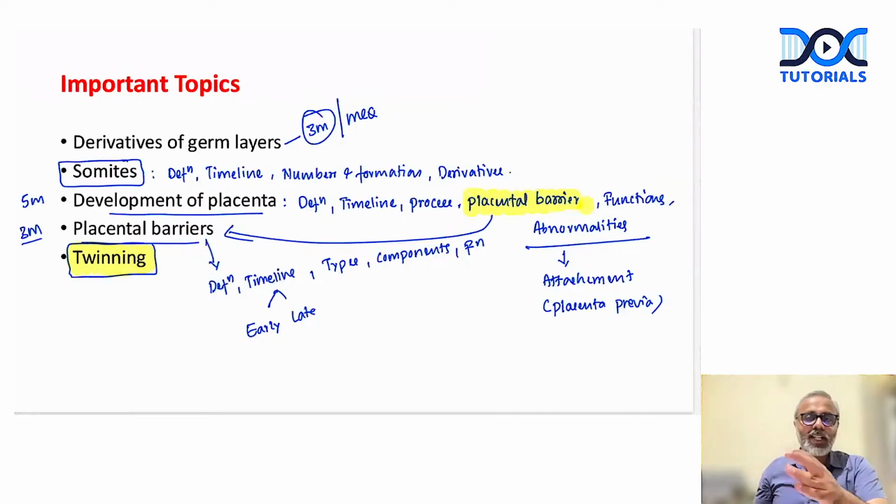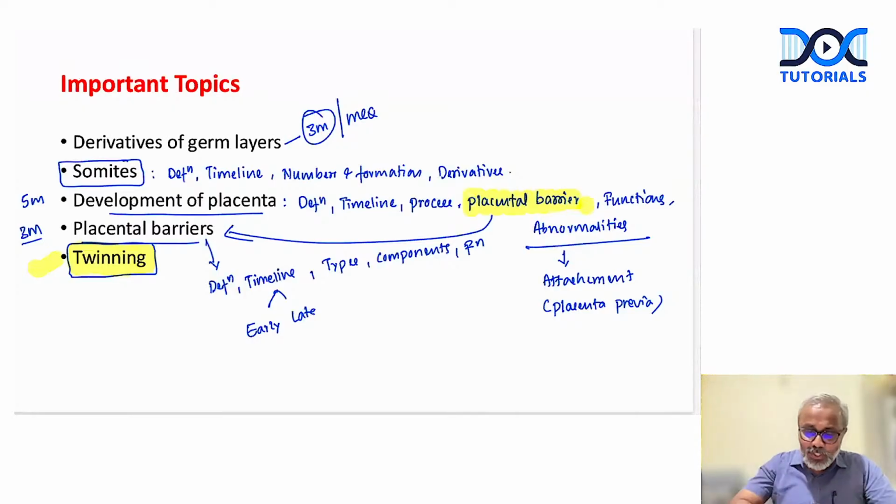One topic that can come out of, let's say, out of syllabus or as a bouncer is the topic of twinning, where they can suddenly ask you what is twinning, what is the mechanism of twinning, what is the type of twinning, what is the embryological basis behind the conjoint twins, what are the different types of conjoint twins. MCQs can be framed on the different types of conjoint twins, right? Now this could come as a surprise for you in your exam, right? Now, this is one topic that I suggest you need to be prepared for, right? The topic of twinning, apart from any other topic that we just discussed.